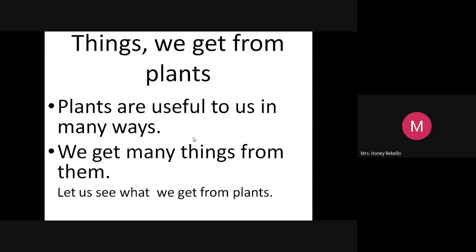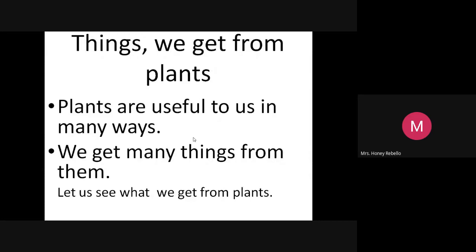No need to write, don't ask anything. Just look at the screen and try to see what is written over there or listen to me. Plants are useful to us in many ways and we get many things from them. Them means plants. And let's see how the parts of the plant are useful to us. Each part. Now we'll see what we get from plants.